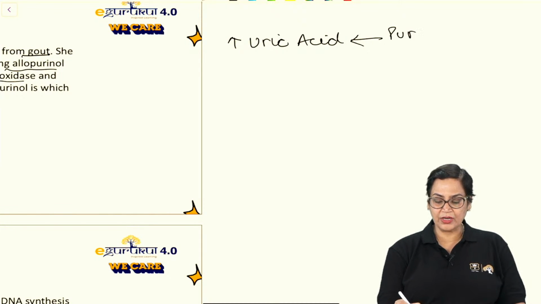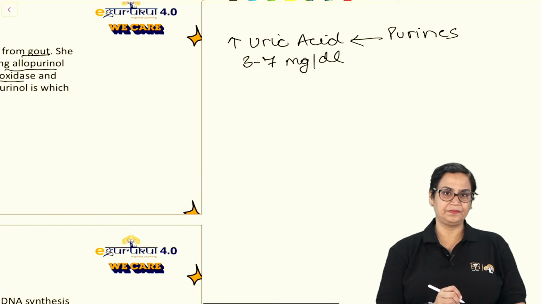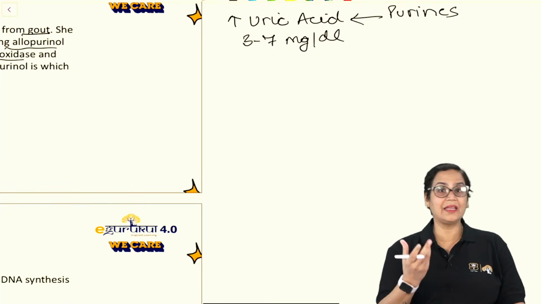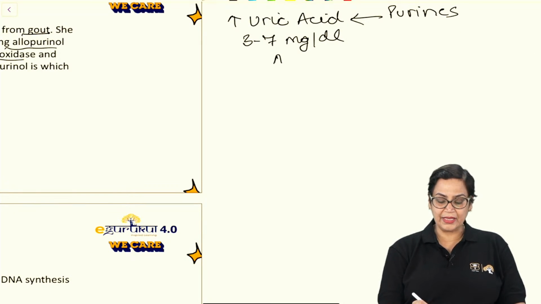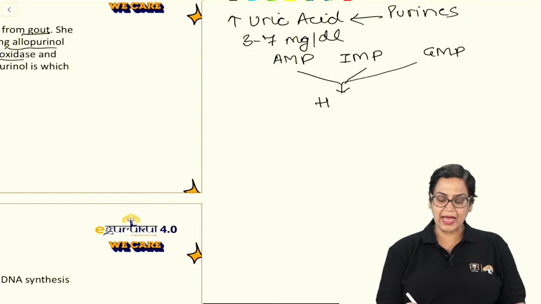The degradative product of purines is uric acid, and the normal concentration of uric acid is 3 to 7 milligram per dl. And if you look at the degradation, purines are the nitrogenous bases. So whether it is AMP, inosine monophosphate, or GMP, they are actually degraded to form hypoxanthine.